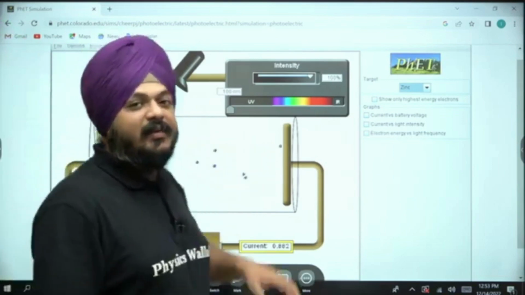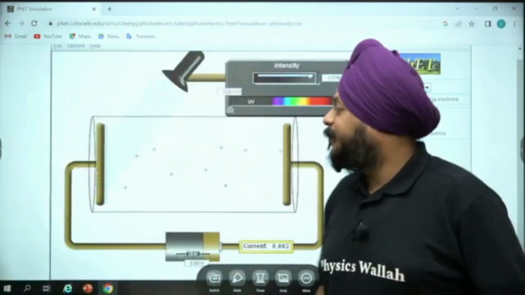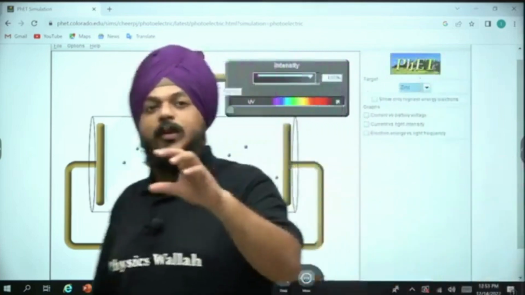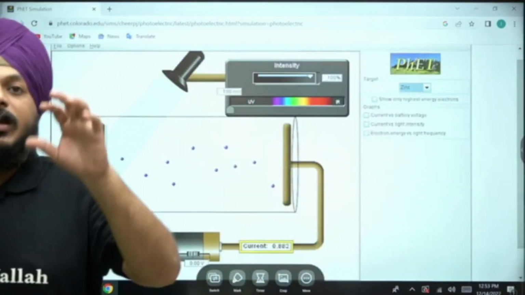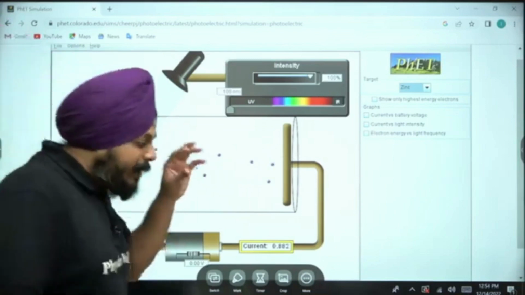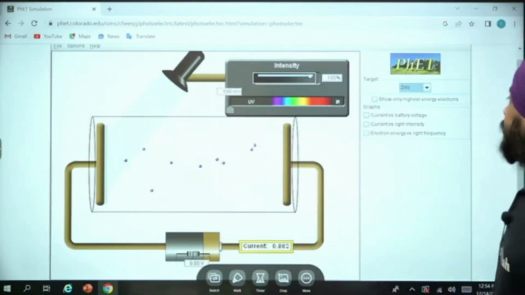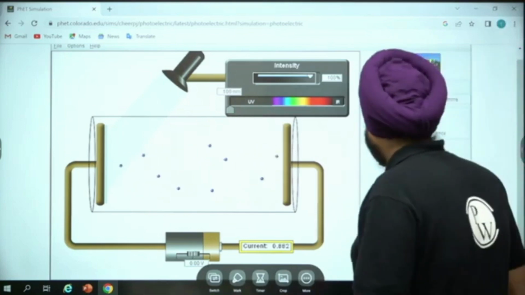Wavelength of the light, nature of the material, and current. We have reached the three most important factors that are completely involved in this kind of phenomena.